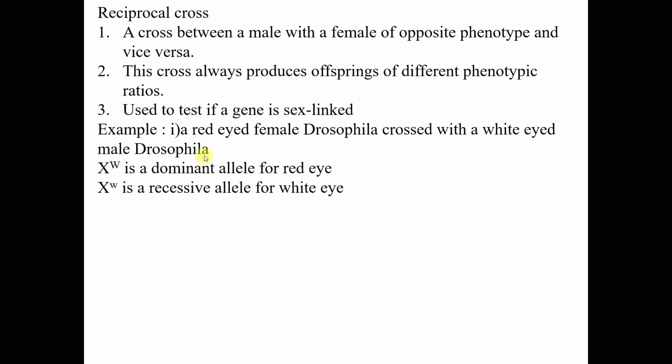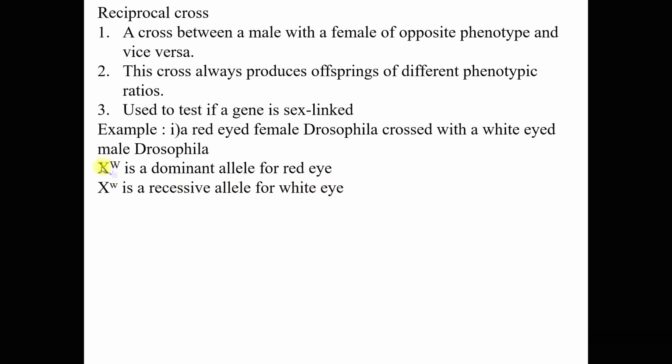So if we say a reciprocal cross, mesti buat satu lagi cross di mana red eye male cross dengan white eye female. Okay, so now let's go back to this contoh yang awal. Red eye female crossed with white eye male. So capital X here with capital W here. This is a superscript. It's a dominant allele for red eye. Then capital X with small letter w superscript here is a recessive allele for white eye.